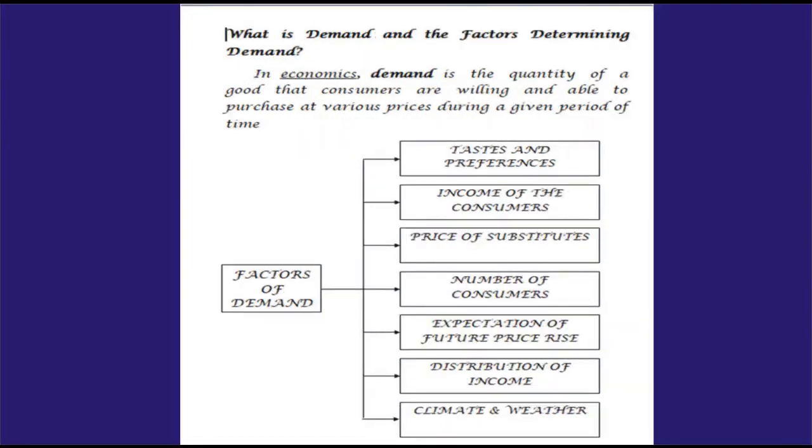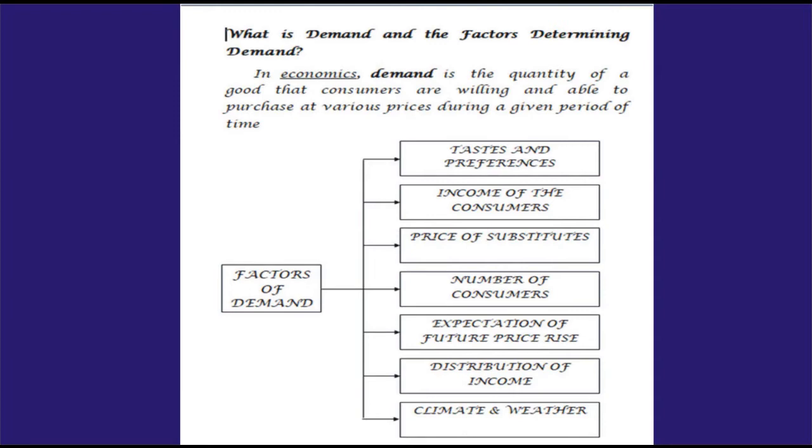Next, question number 2. What is demand and the factors determining demand? For this answer, first we have to give the meaning for demand. Demand is the quantity of a good that consumers are willing and able to purchase at various prices during a given period of time.